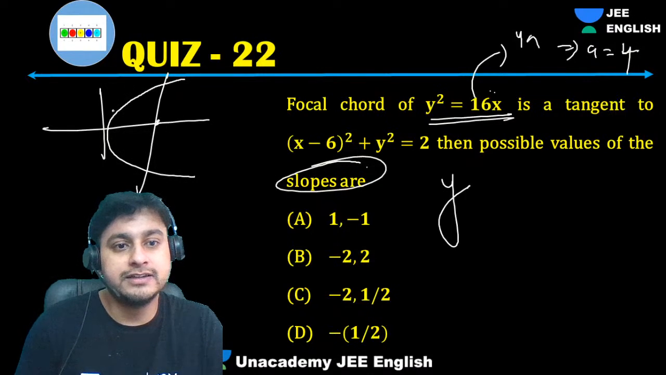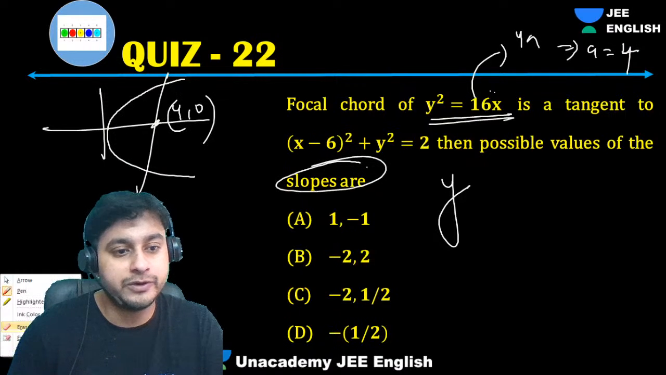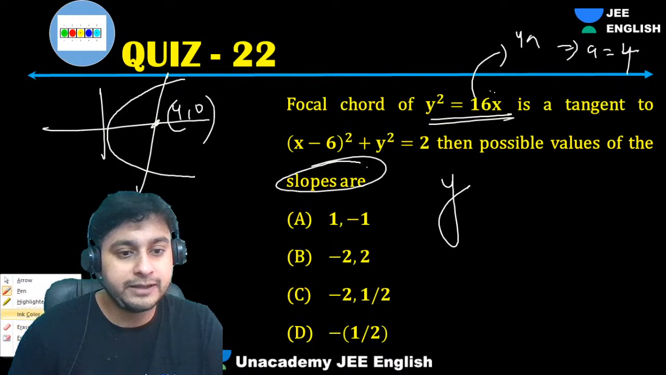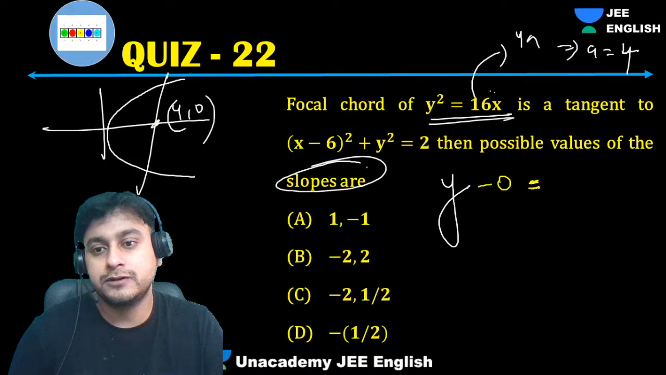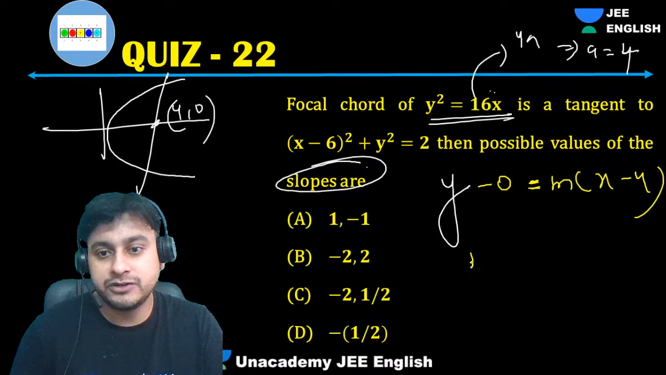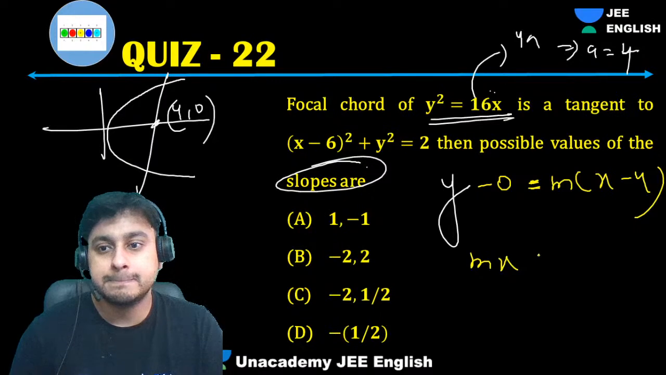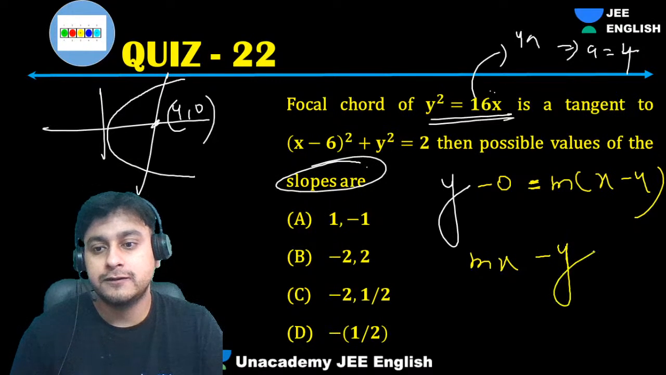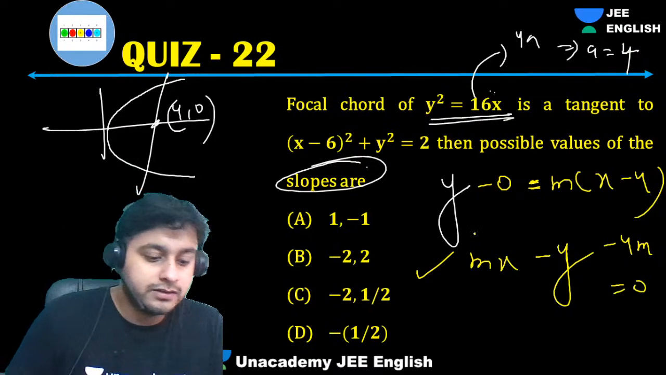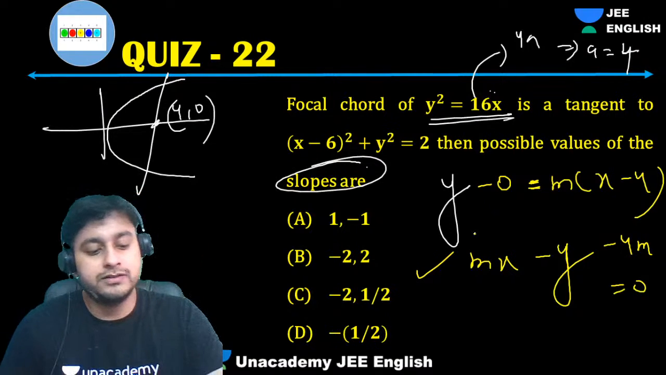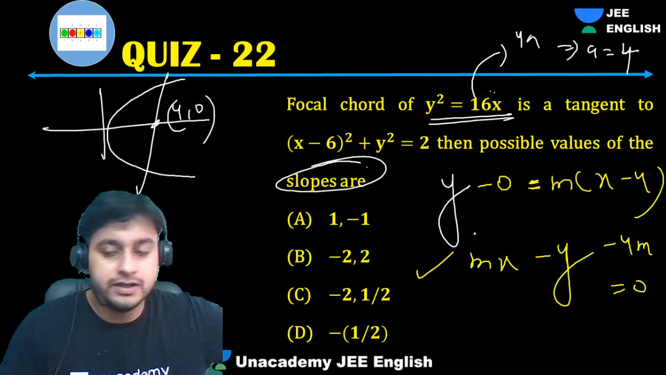The focus is 4, 0, and this is a circle's tangent also. So let's take this point as 4, 0. What will be the equation of tangent, guys? Y minus y1 equal to slope, let's keep it m for a while. So we are getting the equation mx minus y minus 4m equal to 0. Okay, this is the equation of tangent, right?